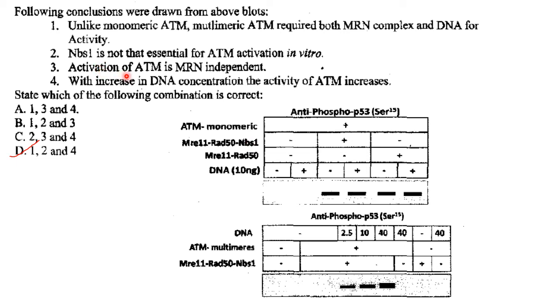Then next one, activation of ATM is MRN independent. No, it is dependent. Only if MRN is present, you get bands over there. Yes, in case of ATM monomeric as well as in case of ATM multimeric. So that is not correct. With increase in DNA concentration, the activity of ATM increases. That is also correct. So the answer here is option 1, 2 and 4, that is option D is correct.